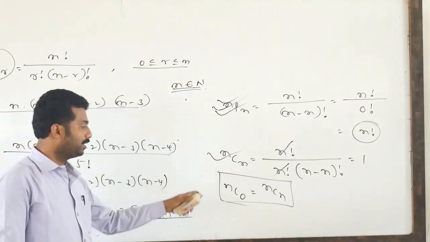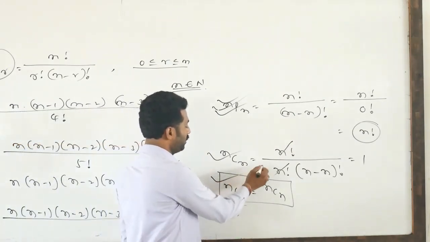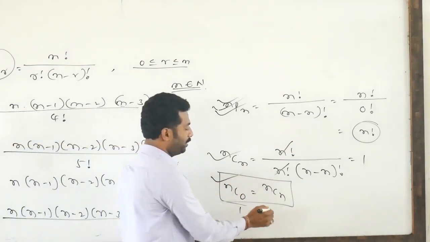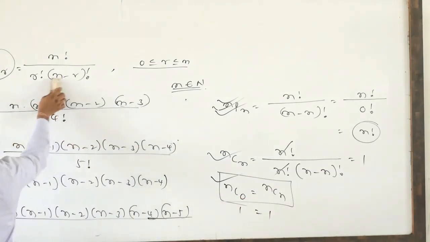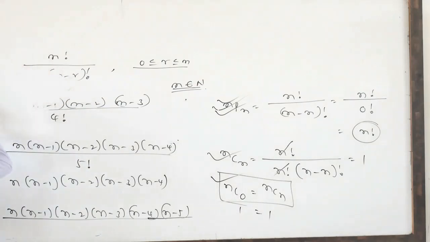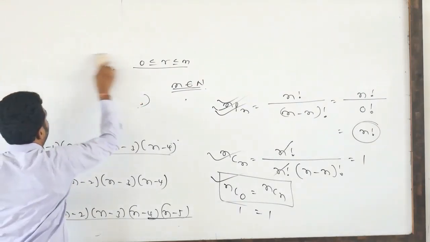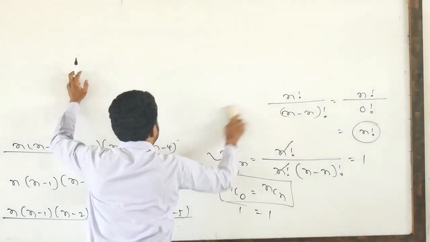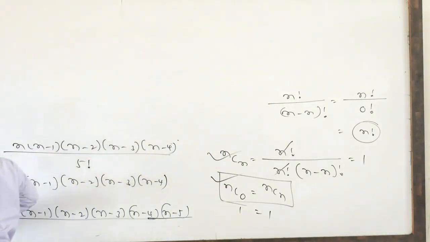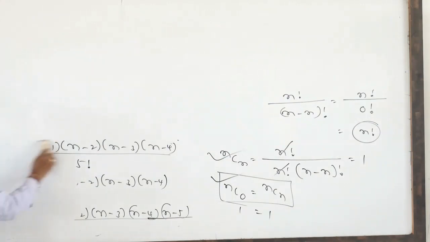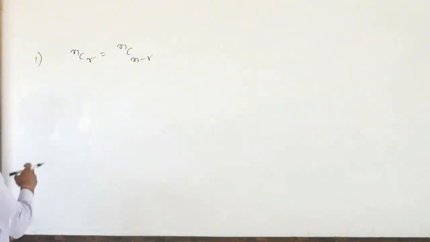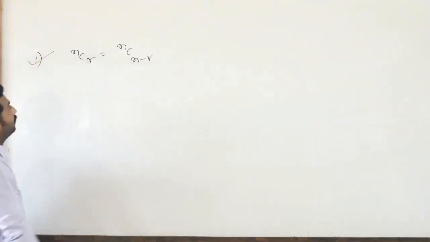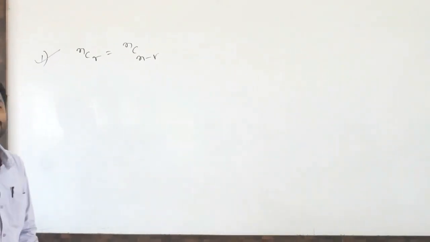NC0 value and NCn value are both the same, because NC0 is 1 and NCn is also 1. So both are equal. Like this we have to define the NCR formula applications. Now we'll see some standard results based on these combinations. We are going to discuss some properties based on NCR.